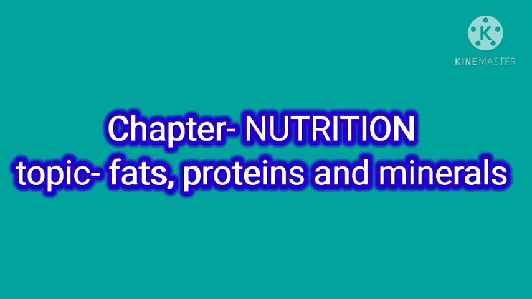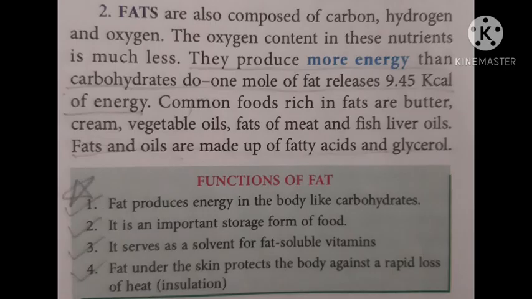As we have started the nutrition chapter, today we are going to discuss the nutrients, fats and proteins. Fats are composed of carbon, hydrogen, and oxygen, and they give us more energy than carbohydrates. Commonly, we get fats from butter, cream, vegetable oil, meat, fish, etc. And fats are composed of two main molecules, fatty acids and glycerol.